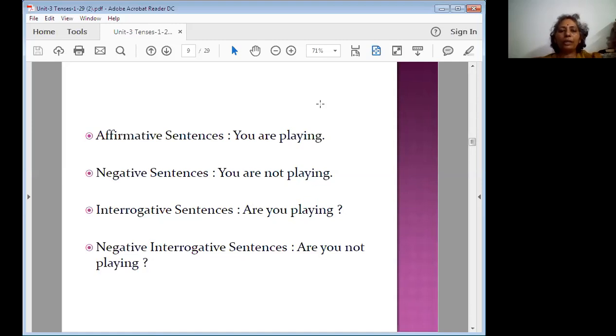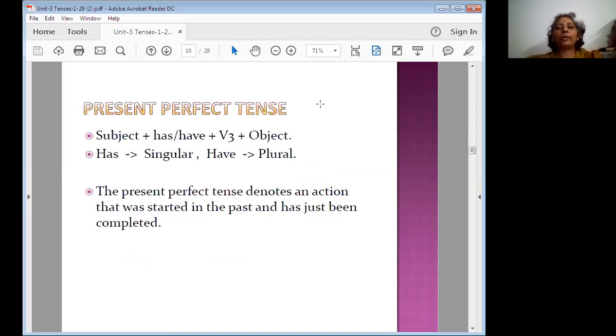So now today, up to now, we have a little idea on simple present tense and present continuous. And now you check the other one, present perfect tense. So in the present perfect tense, what is the structure here? Subject plus has or have plus third form of the verb plus object. So here you are going to choose has for singular and have for plural. So the present perfect tense denotes an action that was started in the past and has just been completed.